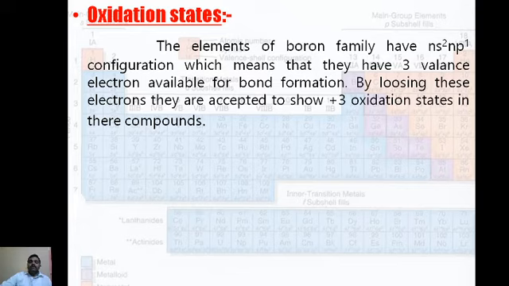Means the last shell has 3 electrons available for bonding, and it will lose 3 electrons, so the oxidation state is +3. Therefore the boron family will show a +3 oxidation state.